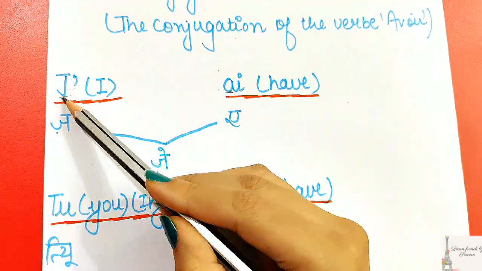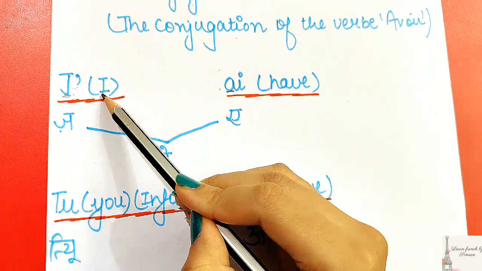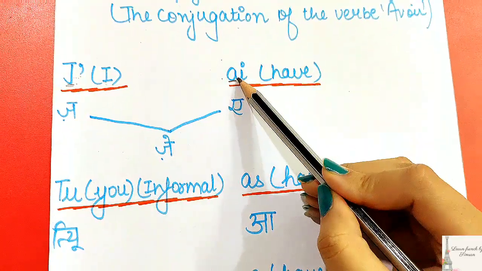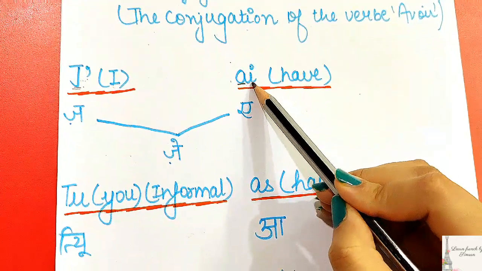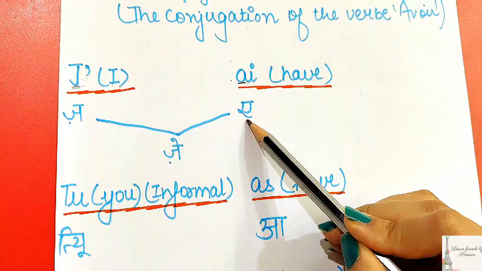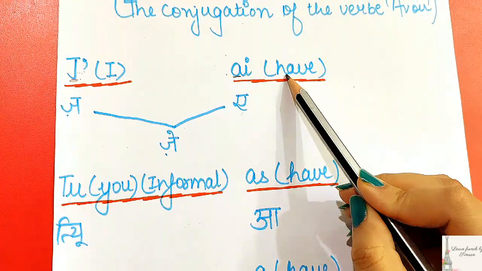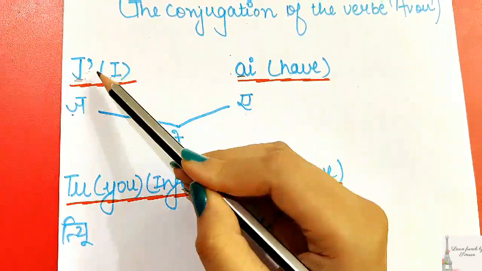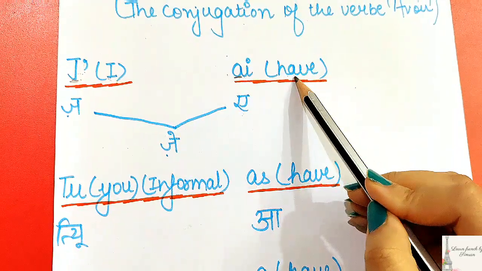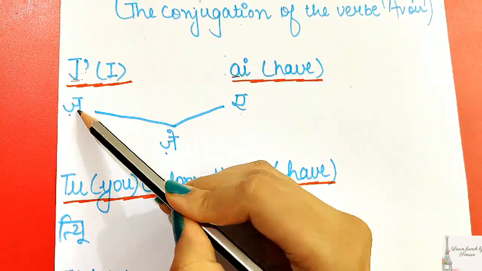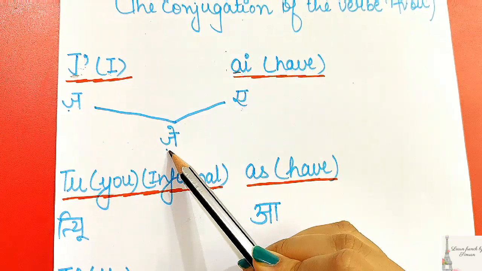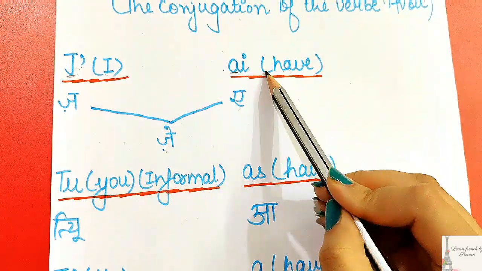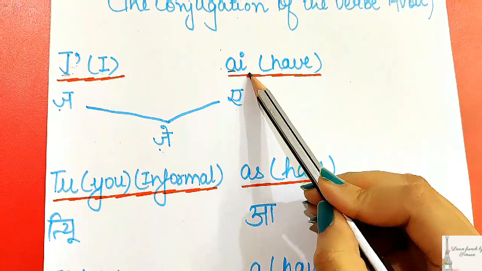So it will become je, which means I, and the next word, as you can see in the conjugation here, AI, the pronunciation is A, and it means have. Now it becomes I have, and the pronunciation will be je, and A becomes J. It will be called j'ai, which means I have.